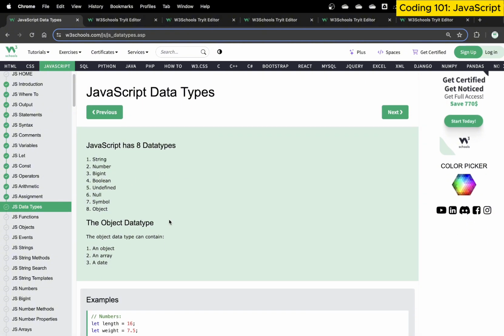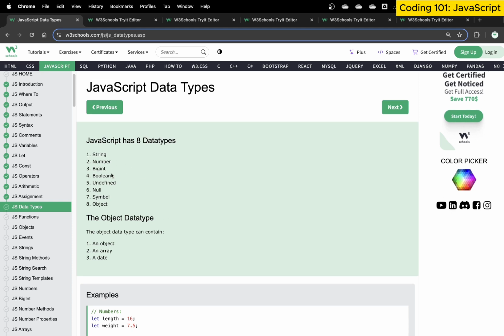Okay, so now what exactly are data types? Very simply speaking, data types are basically the type of data we are using in JavaScript. We have not discussed this in previous examples, so let me discuss them a little bit more in detail. Basically, there are 8 data types in JavaScript: string, number, big integer, boolean, undefined, null, symbol, and object. The object data types are object, array, and date. We'll talk more about object data types in the next session.